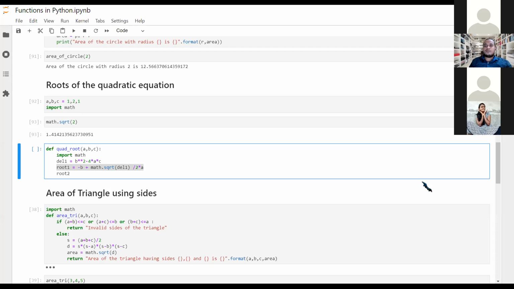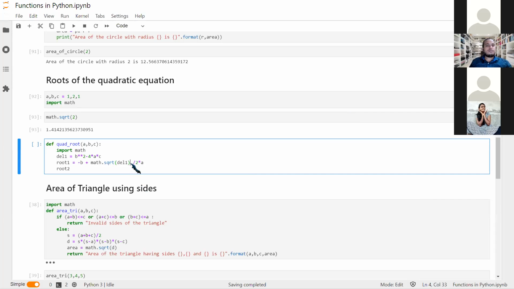The bracket should be for minus b plus math dot square root of delta. Okay, so what is the rule? Which rule fails here, what you have studied? Yeah, both. So can you name it? TEM DAS. Do you remember it from the past few days? Yeah, TEM DAS. Okay, so no need to go back, and you were absolutely right.